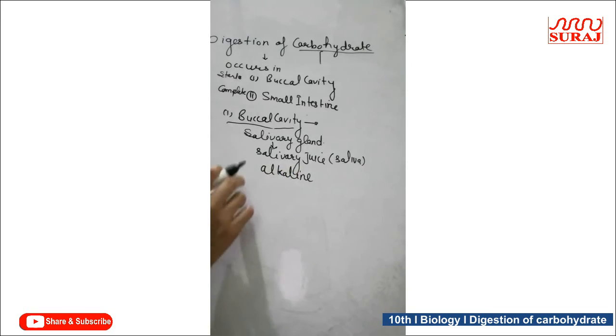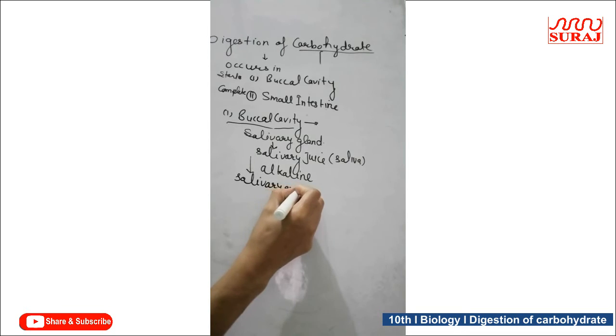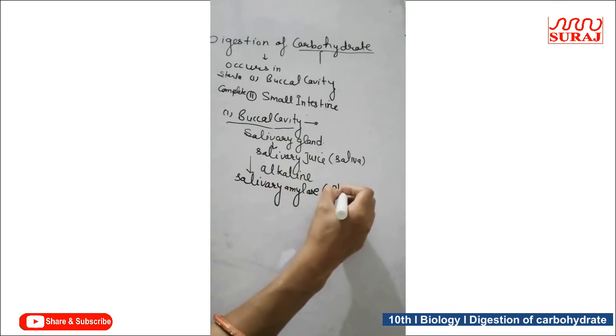Its pH is about 8. And this salivary juice has an enzyme known as salivary amylase enzyme, or you can say ptyalin enzyme.